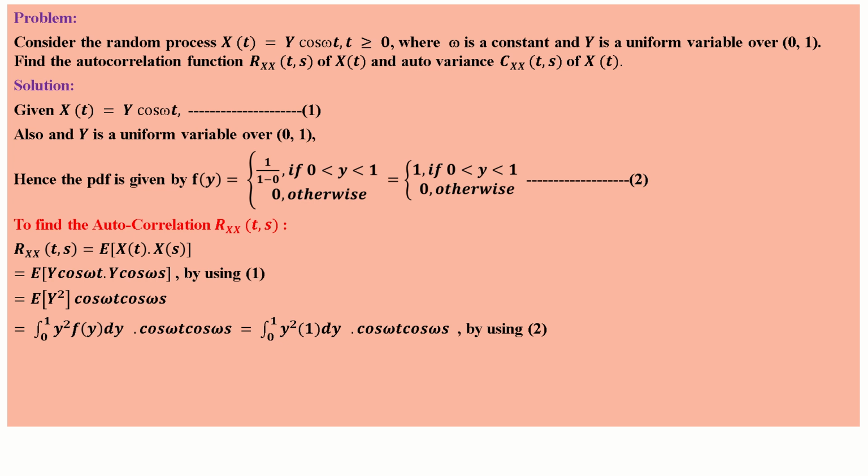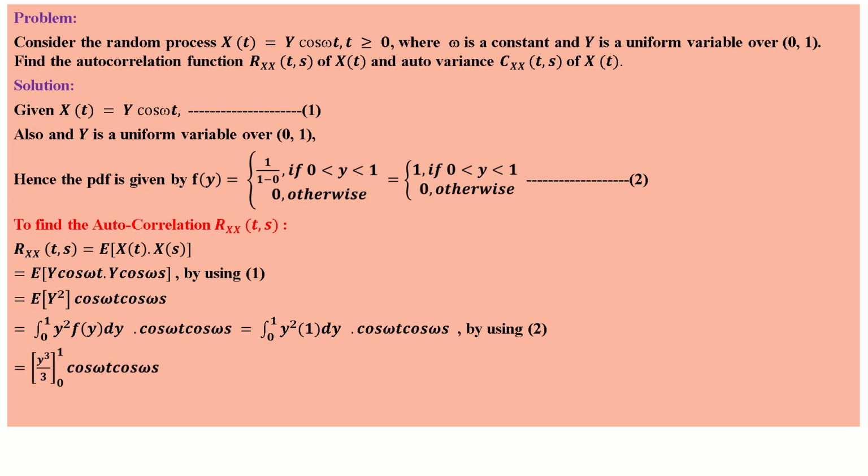So integral 0 to 1 y square f of y dy, that is the definition of expectation, into cos omega t cos omega s, which is equal to integral 0 to 1 y square, because in the interval 0 to 1 the value of f of y is 1, y square dy cos omega t cos omega s.